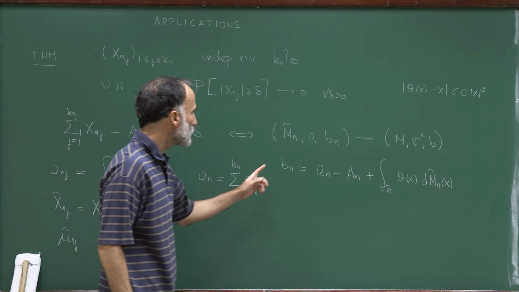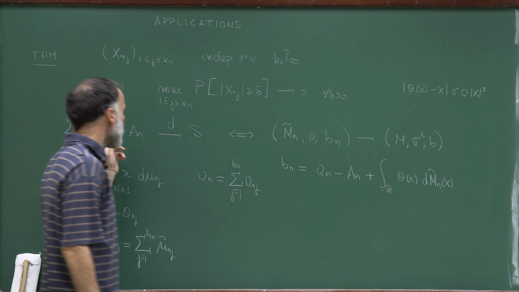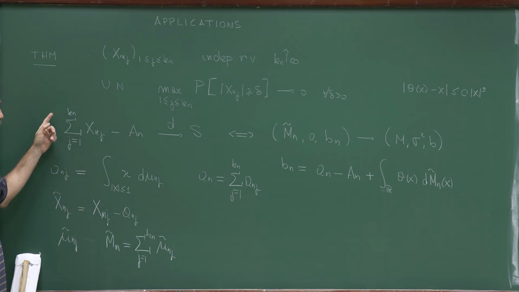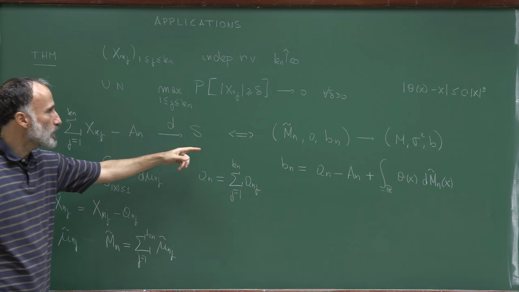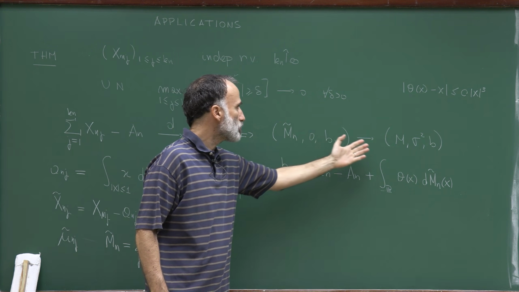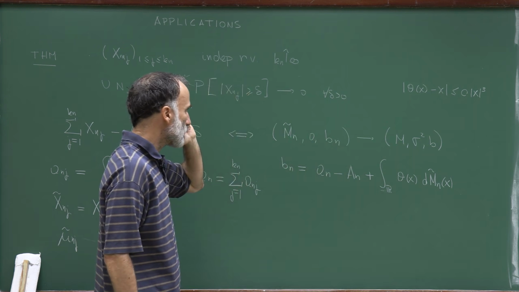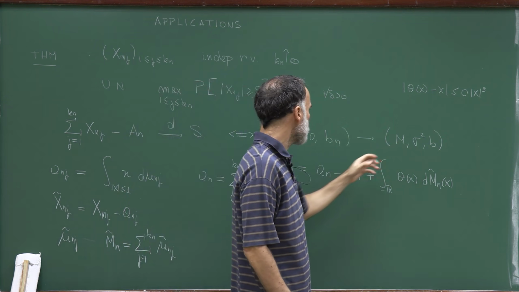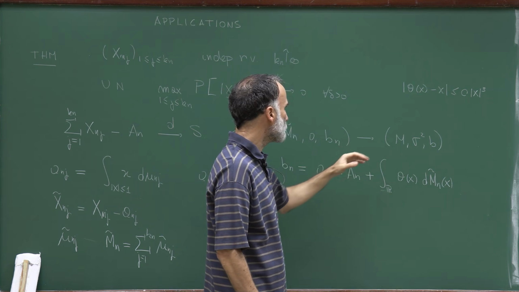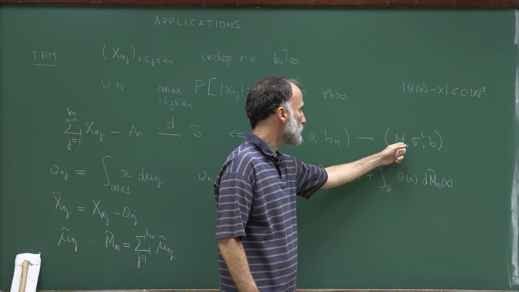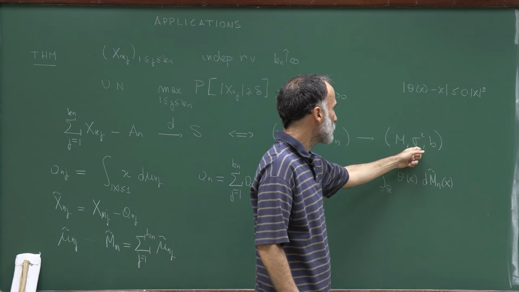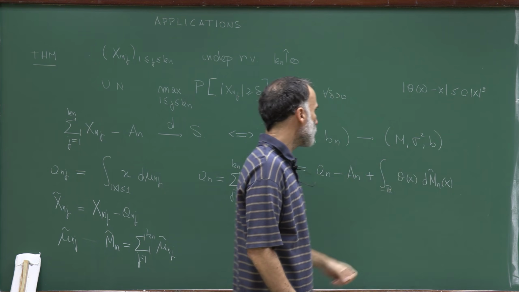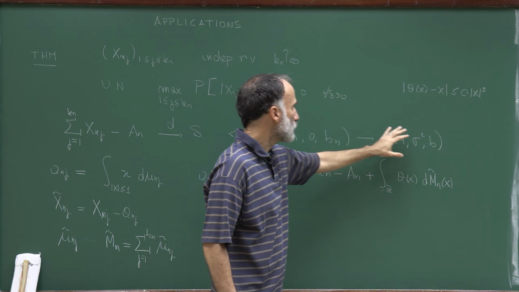And what we proved, and I will recall the proof in a second, is that this sequence converges in distribution to S if and only if this triple converges to that triple, so that there exists a Levy measure M, a non-negative constant sigma square, and a real number b, such that this triple converges to that one.